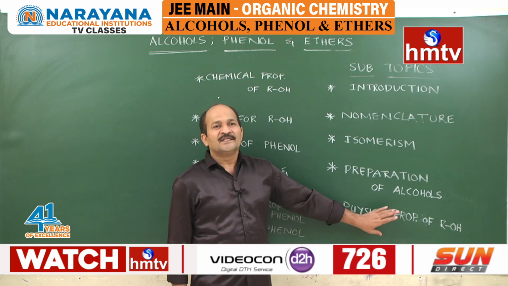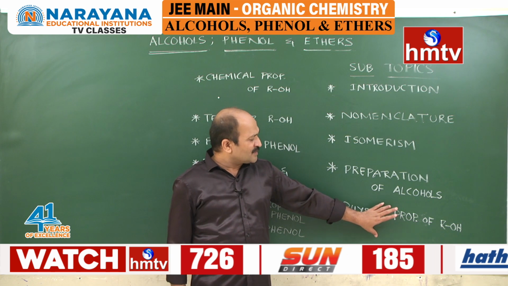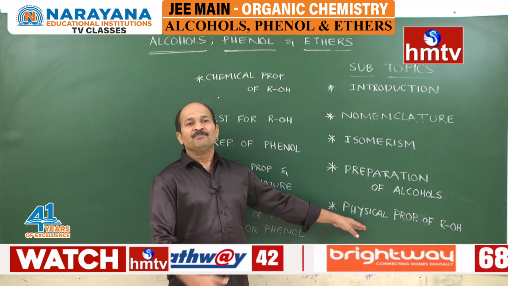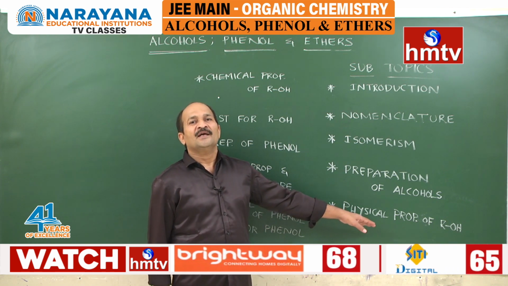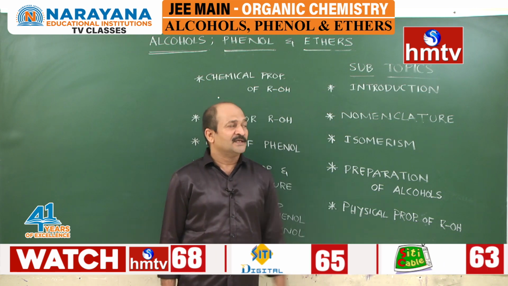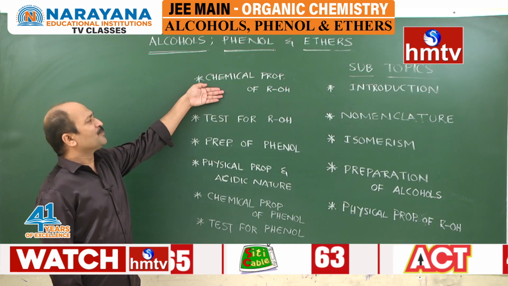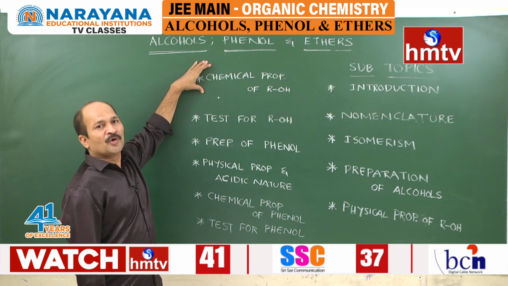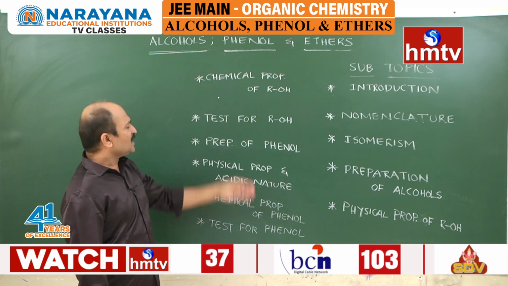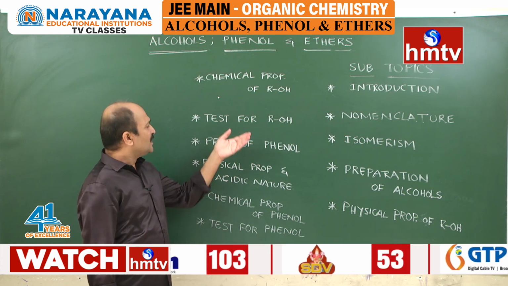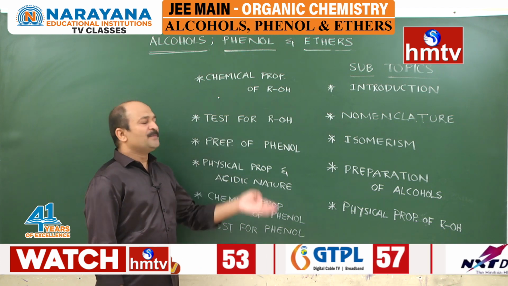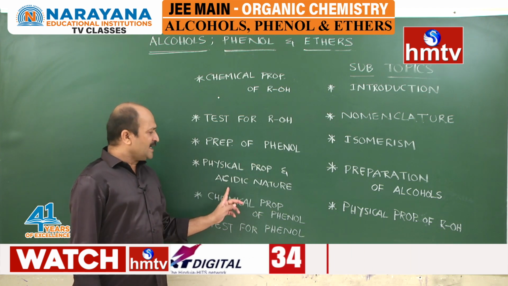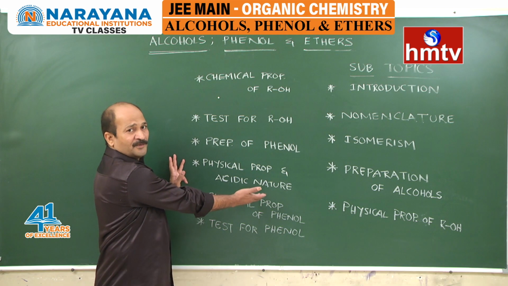of alcohols. It is a very important point regarding the physical properties. We are going to discuss in detail in organic chemistry the comparison of their boiling points, melting points and solubilities. Then we come forward to the chemical properties of alcohols. We are going to discuss the chemical properties of alcohols in detail. Then tests for alcohols. After that we enter into the preparation of phenols and then the physical properties of phenols and acidic nature. It's a very important topic.